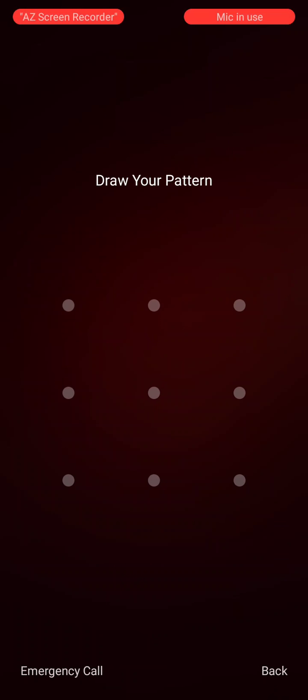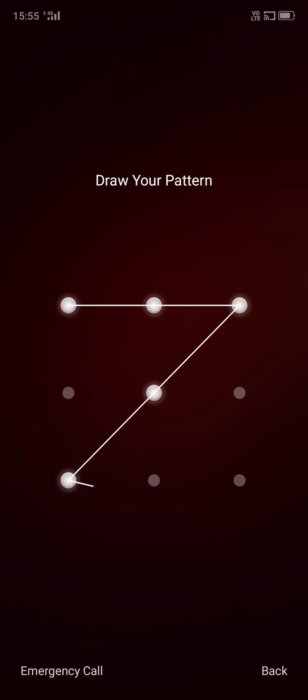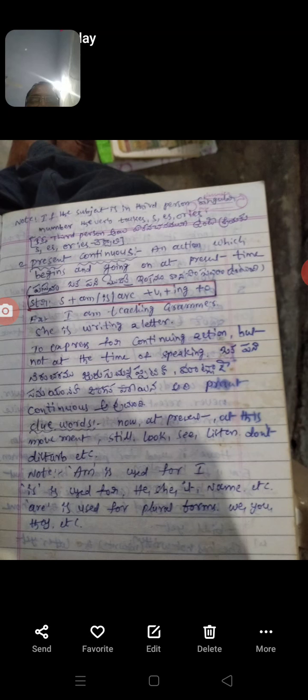What are the examples of the present continuous tense? I am studying. They are playing. You are listening. In the structure, subject plus am, is, are plus V1 plus ing plus object, am is always followed by I. Is is always used with third person singular: he, she, it.